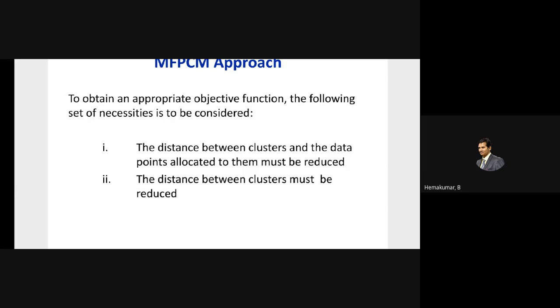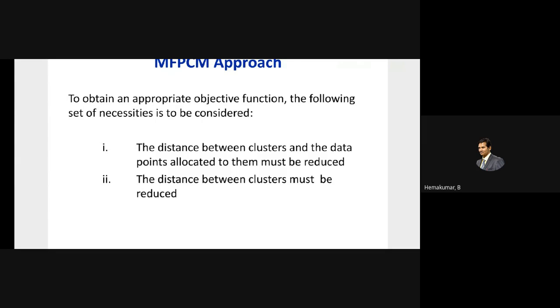The data points should be grouped to a particular cluster center allocated. The distance between the clusters must also be reduced.